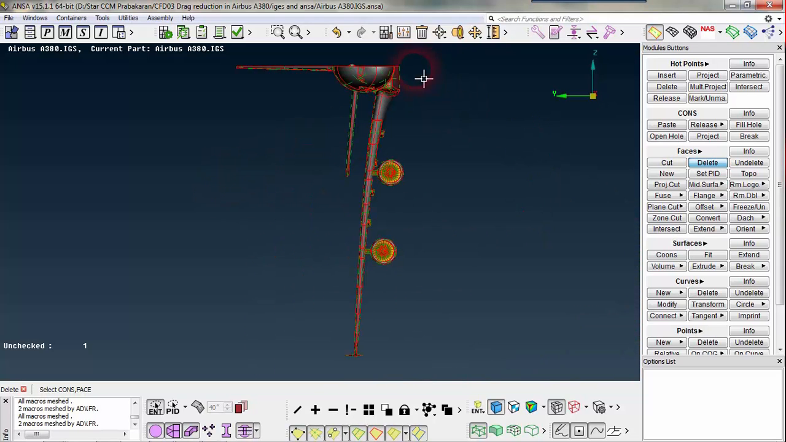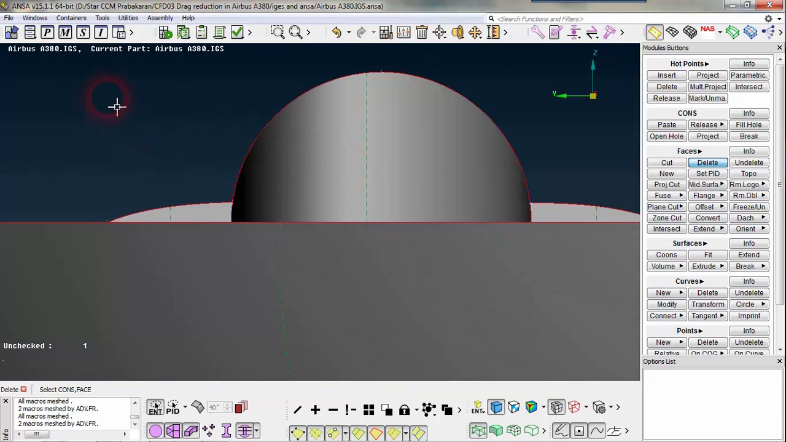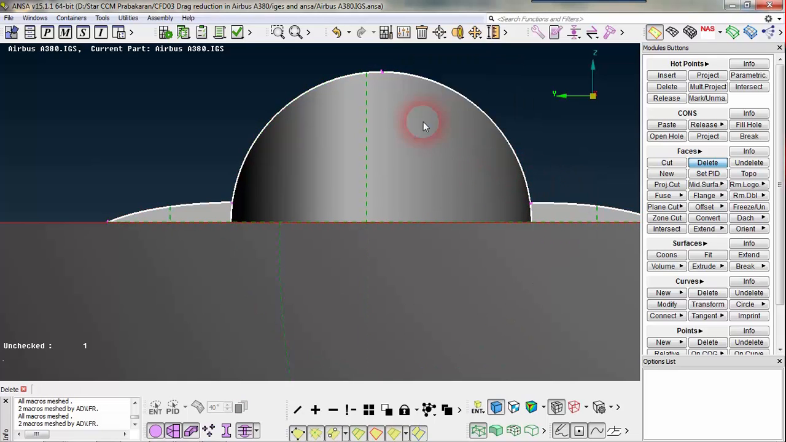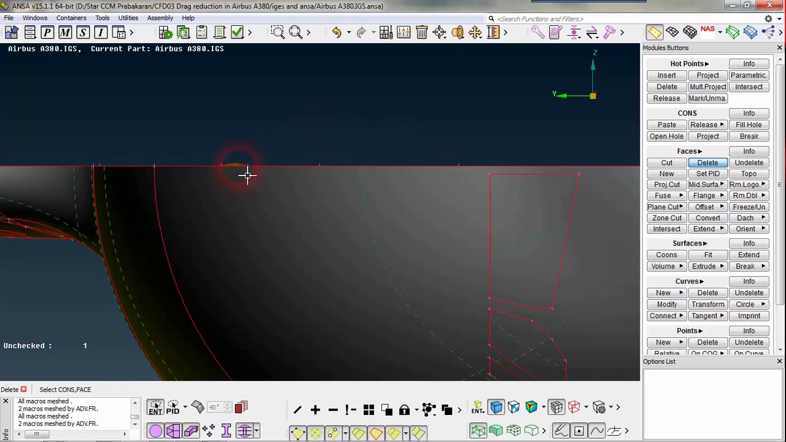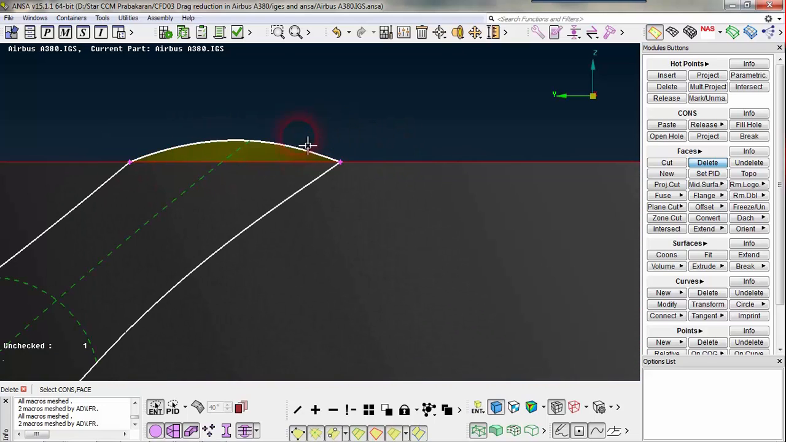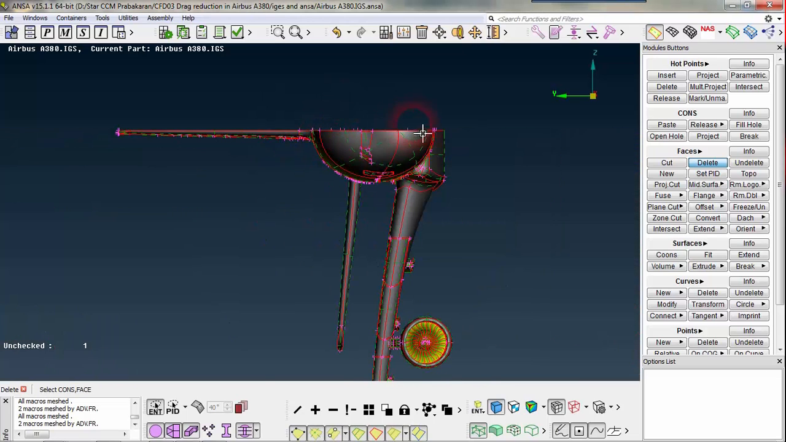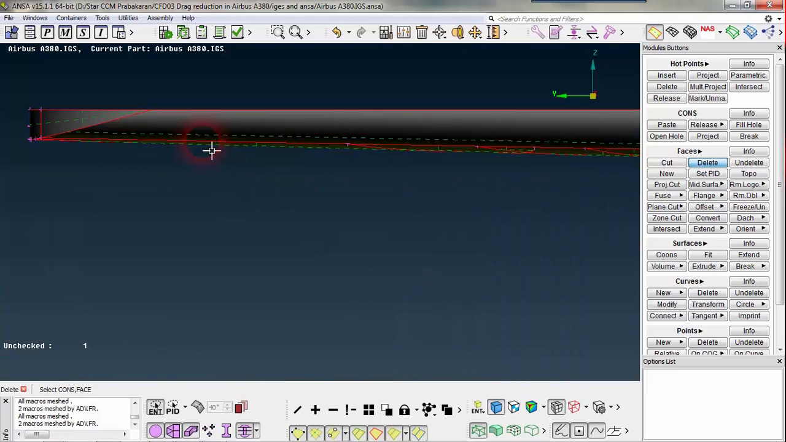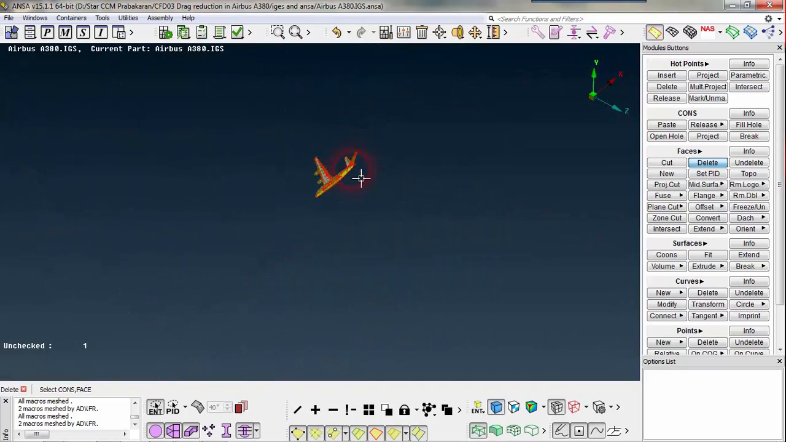Again we will check from F2. I don't need these also. We'll zoom a little bit. I don't require this also. So I have only one half of my A380.